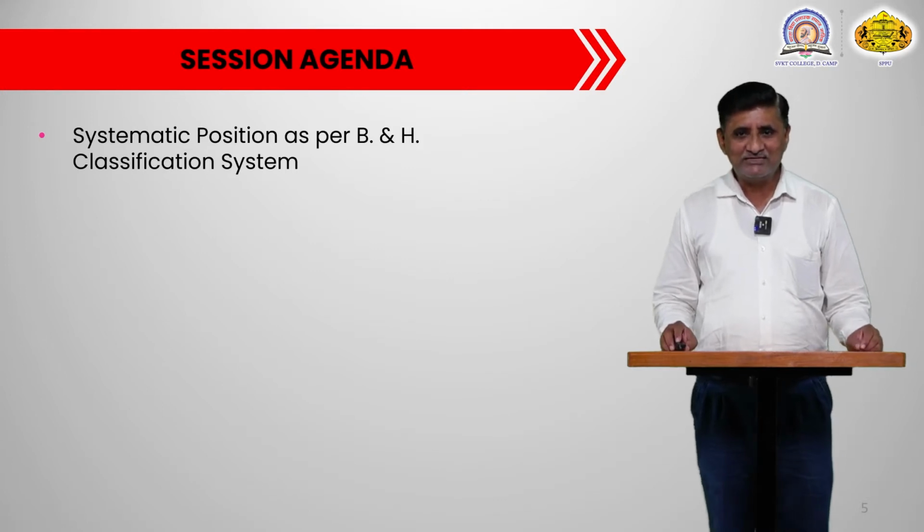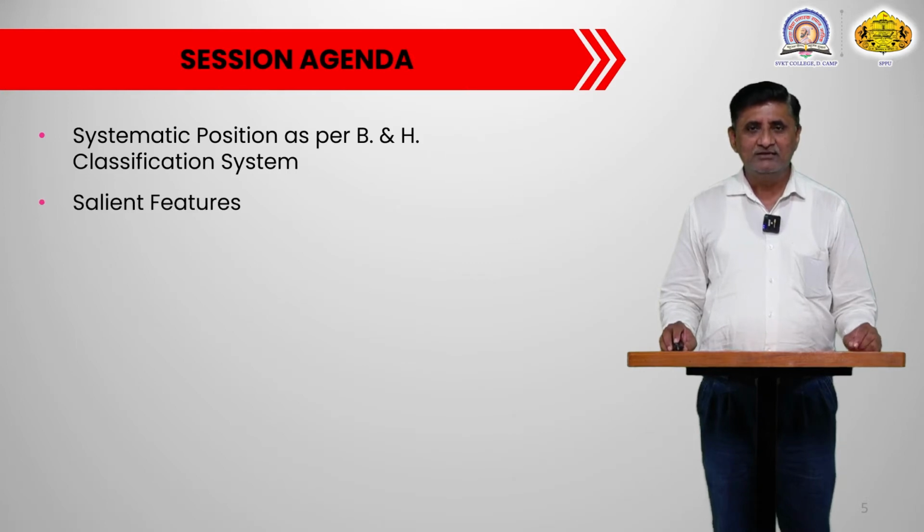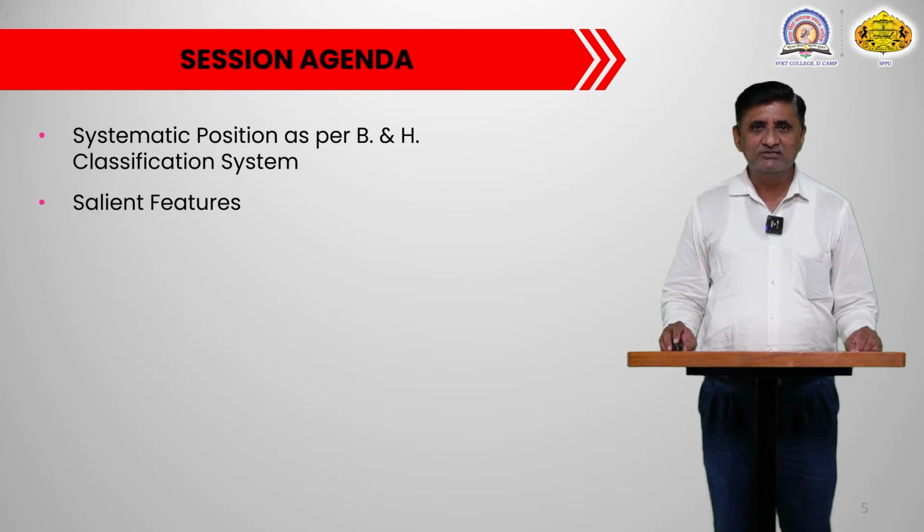In today's agenda, what points are we going to cover? The first point is the systematic position of the family Apocynaceae as per the Bentham and Hooker system of plant classification. Then we will understand the salient features of the plants of this family.